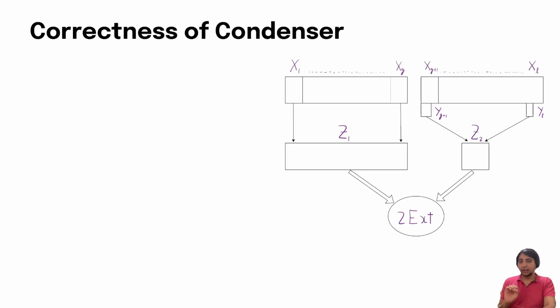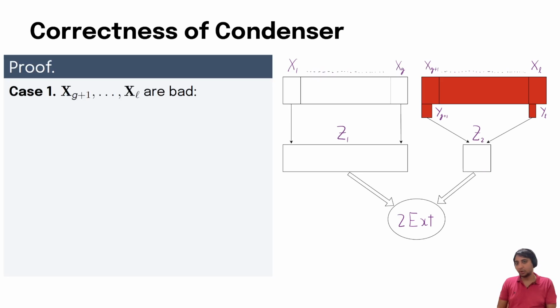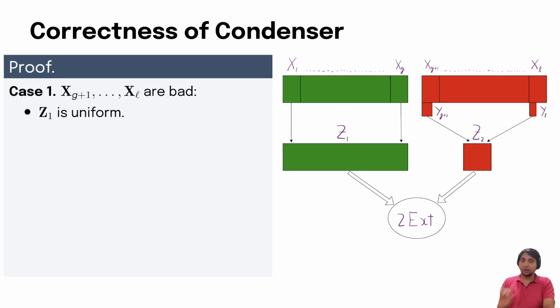So let's show that our condenser is indeed correct, i.e., for all OSF sources with G good blocks, the output of the condenser has very high entropy. First we consider those OSF sources where the last L minus G blocks, all of them are bad. For these types of sources, it must be that the first G blocks are all good. This implies that the string Z1 will be truly uniform, while the string Z2 will be arbitrarily corrupted, and Z2 can in fact even depend on Z1.